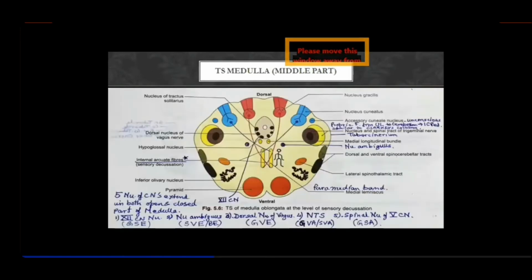Okay. So now we will talk further about the transverse section of the medulla in its mid portion, and this mid portion of the medulla is said to be a section through the sensory decussation.